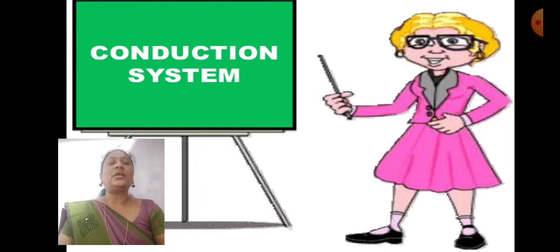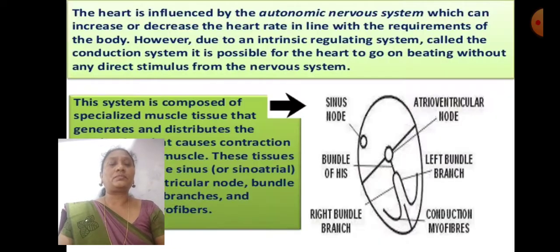So these all are the conduction system. The heart is influenced by the autonomic nervous system, which is controlled by the spinal cord, and which can increase or decrease the heart rate in line with the requirements of the body. However, due to an intrinsic regulatory system called the conduction system, it is possible for the heart to go on beating without direct stimulus from the nervous system.